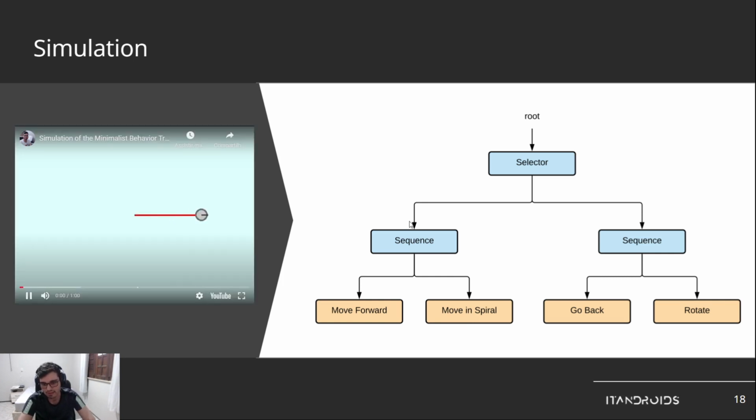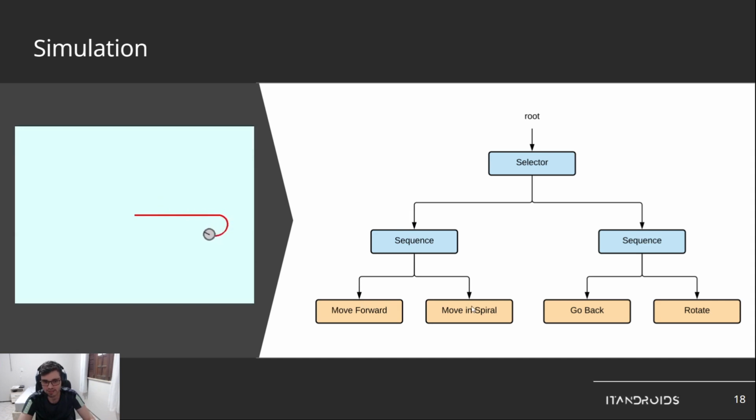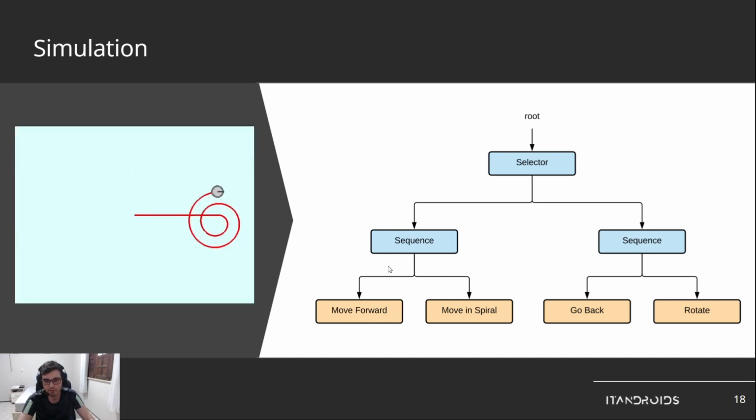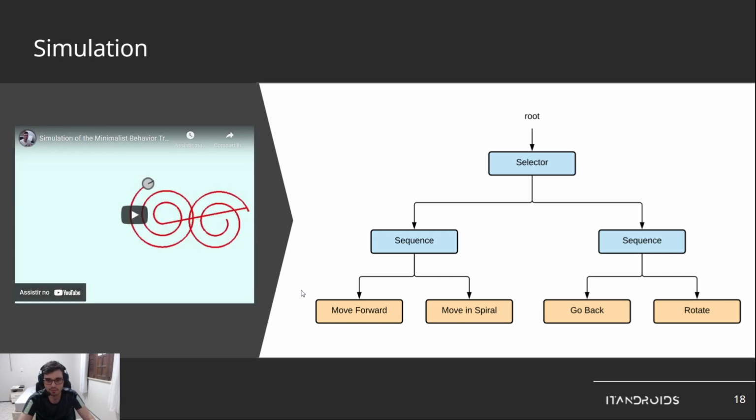So let's see. It is moving forward, following the sequence. Now it is moving in spiral. Oh, but it hit the wall. So it goes back, rotates. Now it is moving forward and spiral. And so like that.